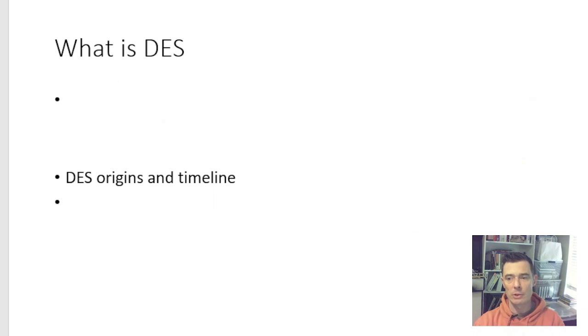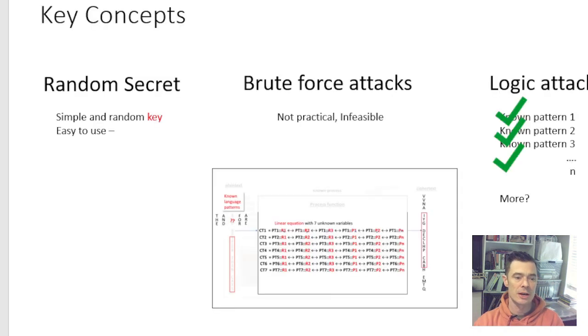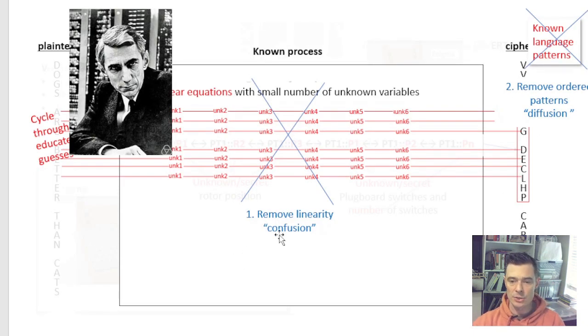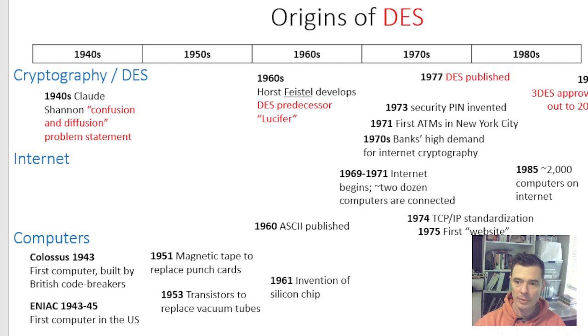So when we look at what DES does, DES is solving these two problems. It's removing the linearity, it's removing patterns. And just for a little extra context, here's the internet. It came around shortly after the invention of the silicon chip. And once we had the internet, so we had ATMs, we had banks, there was this demand for new cryptography right on its heels.